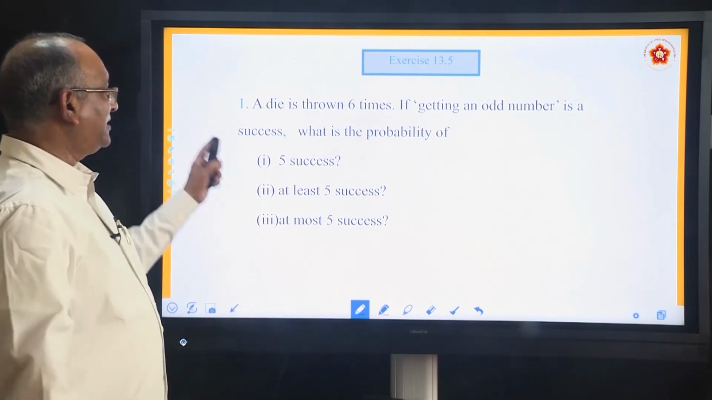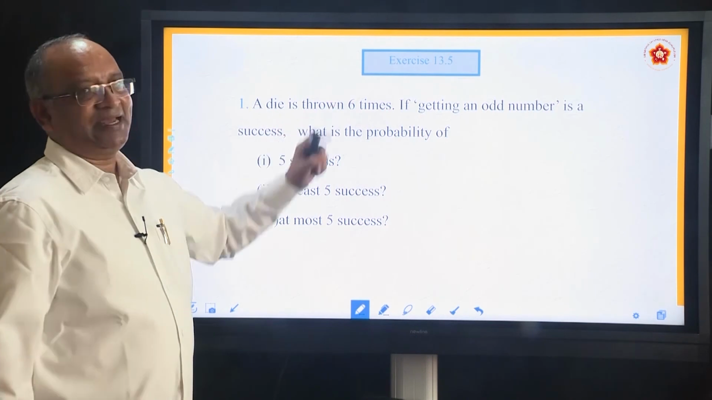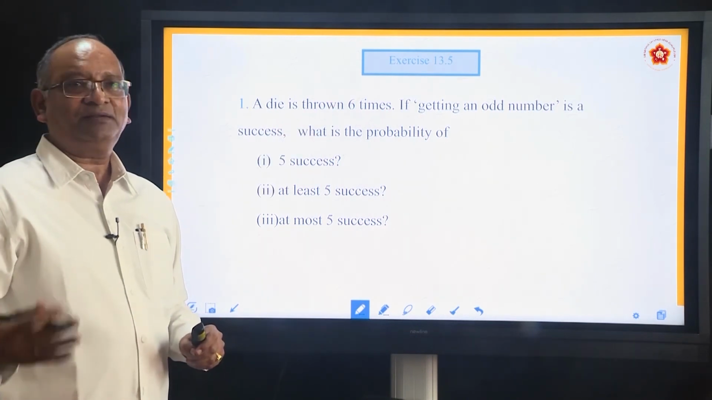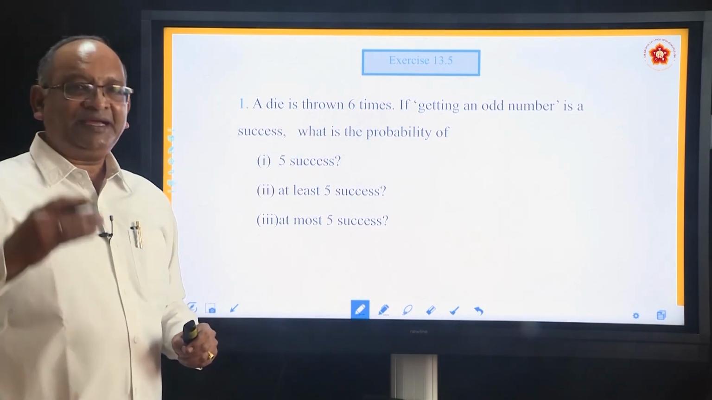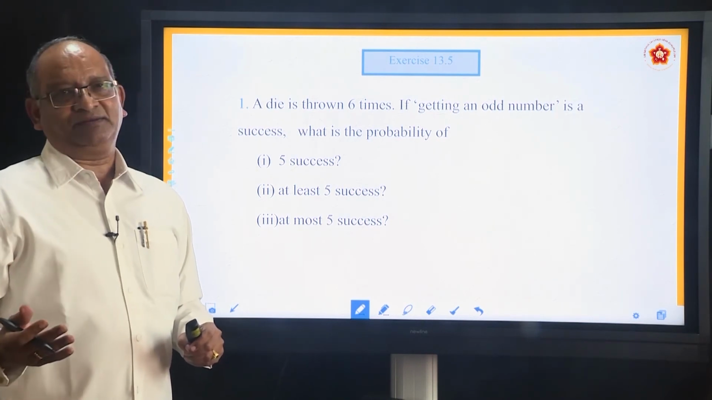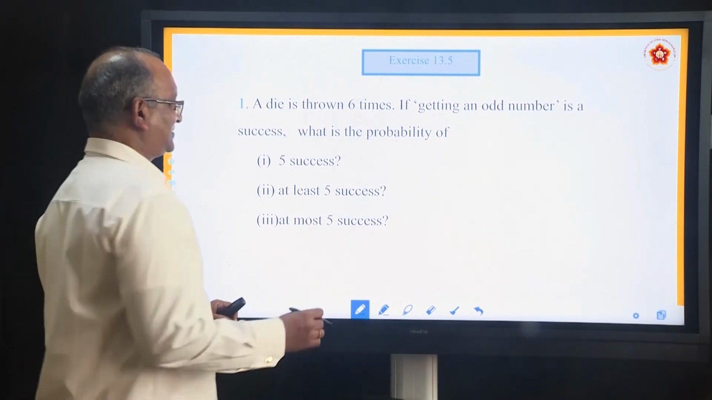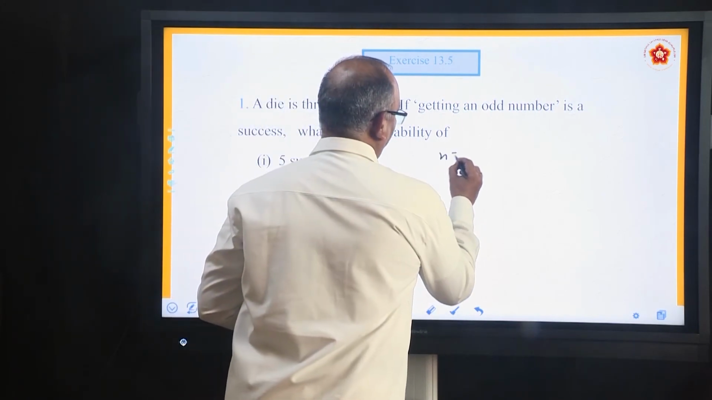Yes, this is the only problem we will solve. With this we close. What is the problem? A die is thrown 6 times. How many times have you repeated? 6 times. So each time you repeat is called a trial. So number of trials are 6. Here n is equal to 6.